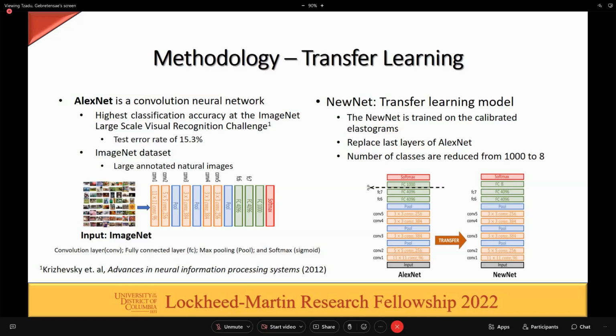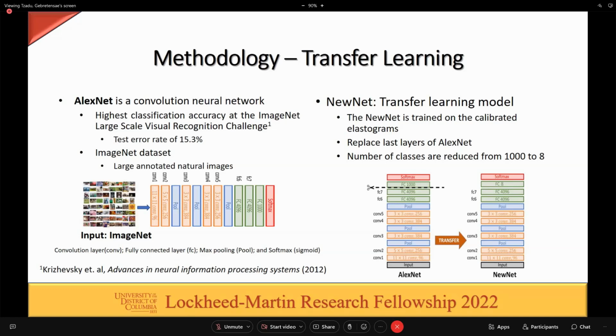The ImageNet dataset contains large annotated natural images. In the diagram in the bottom left, the images from the dataset are inserted into the AlexNet to be classified. For NewNet, which is our transfer learning model, we take the pre-trained network of AlexNet as the starting point to learn a new task.